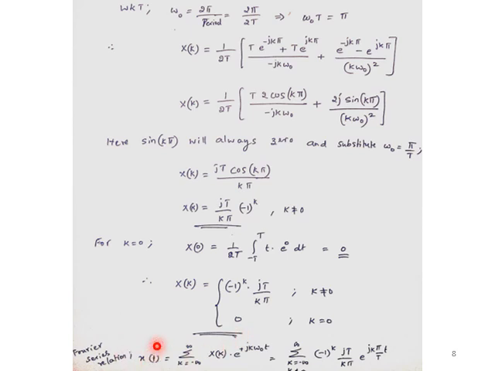So we can also represent this by substituting X of k into the X of t equation as a Fourier series representation. X of t I can also represent as a summation k equal to minus infinity to infinity, but k cannot equal 0, because when k equal to 0 we will have 0 as the final answer. So k cannot equal 0. Summation k equal to minus infinity to infinity. So the X of k value will be minus 1 to the power k into jT divided by k pi, into e to the power jk omega naught t, where omega naught is nothing but pi by T, into t. So this will be the final relation to represent X of t.